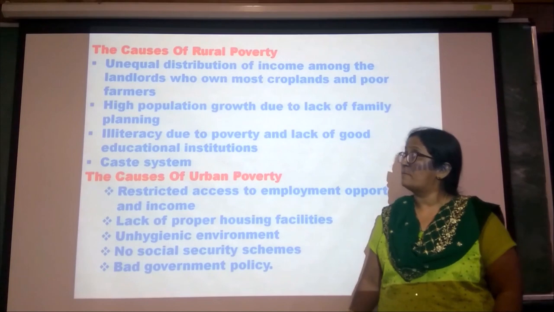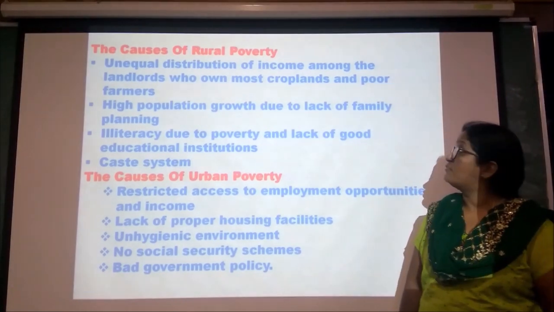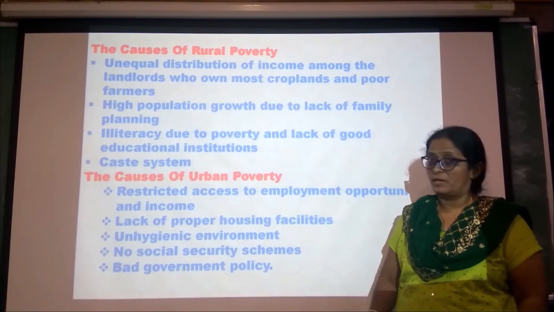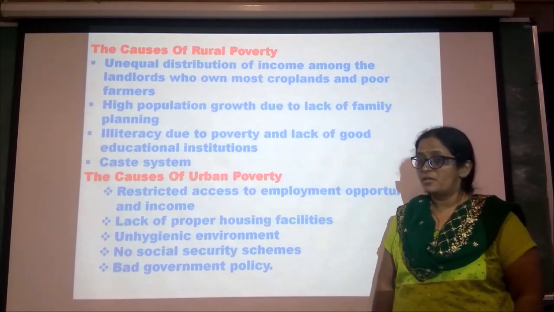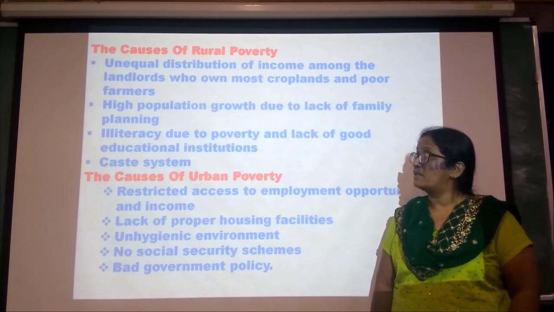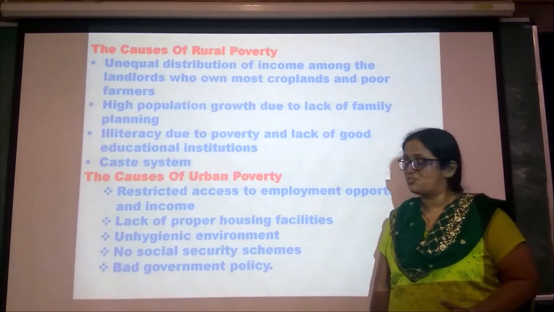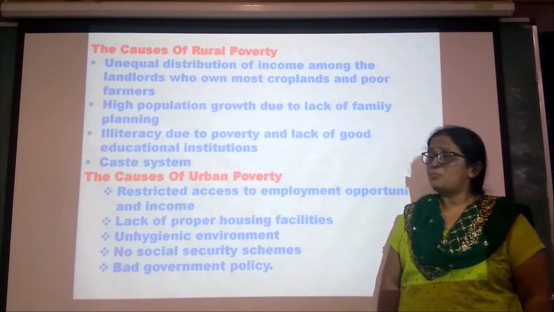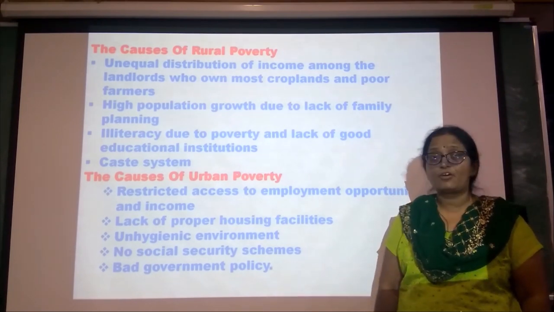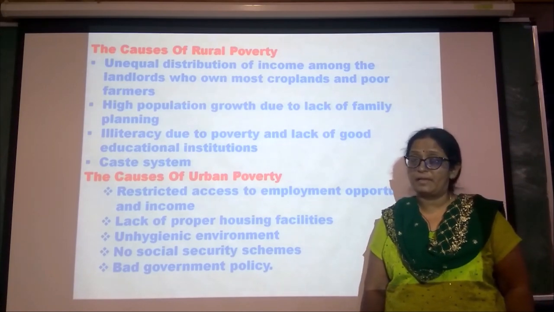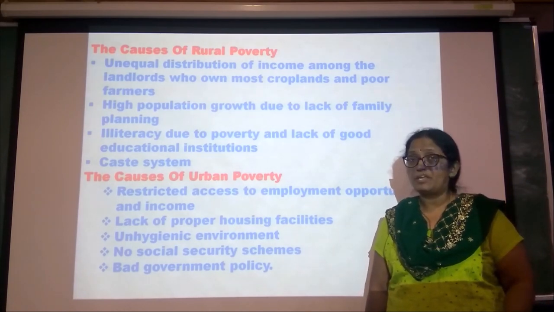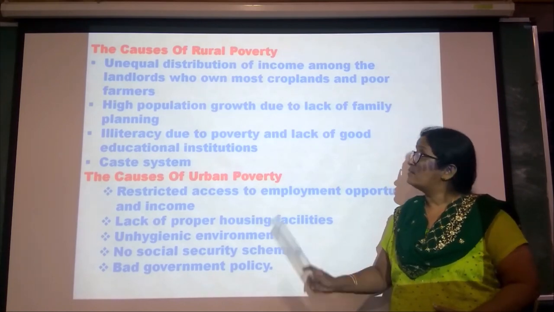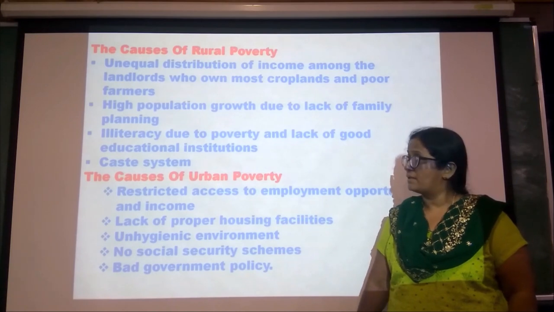Especially in rural areas, there is unequal distribution of income among the landlords who own more land and the farmers. This results in poverty. Landlords are rich and the farmers are poor. High population growth is due to the lack of family planning, especially in rural areas.